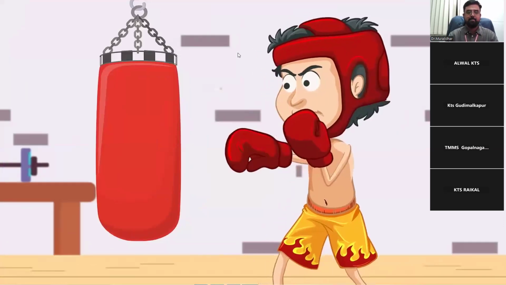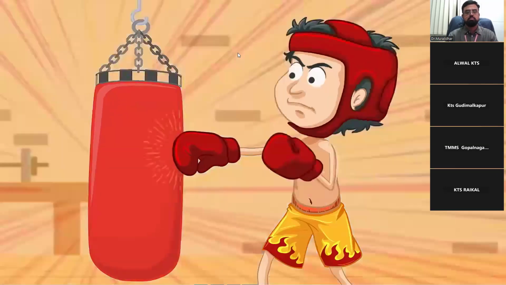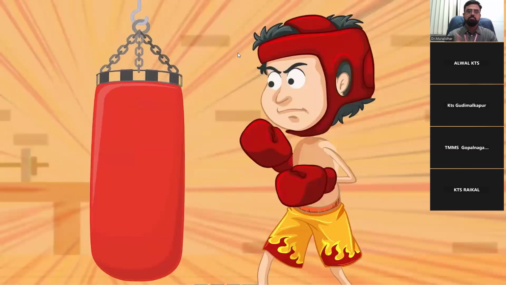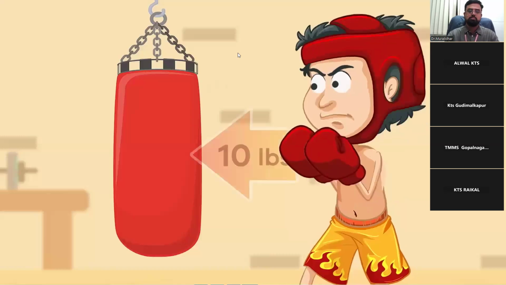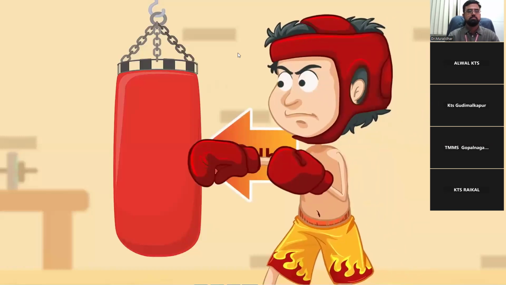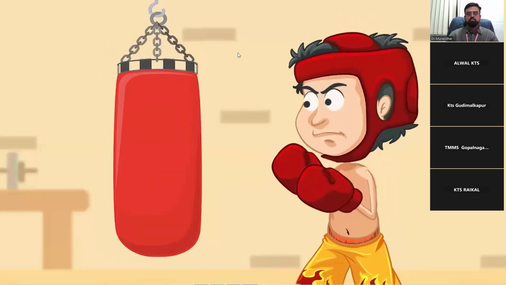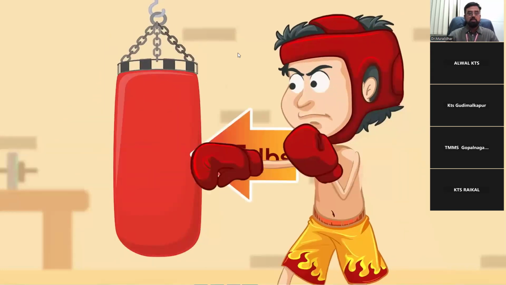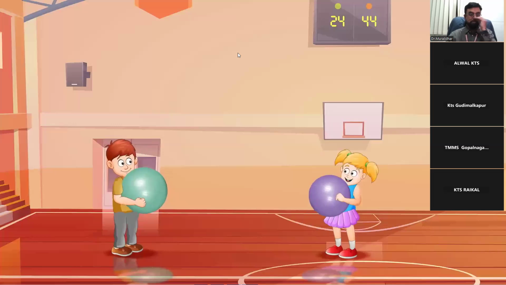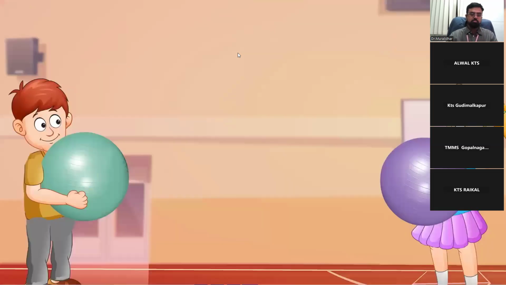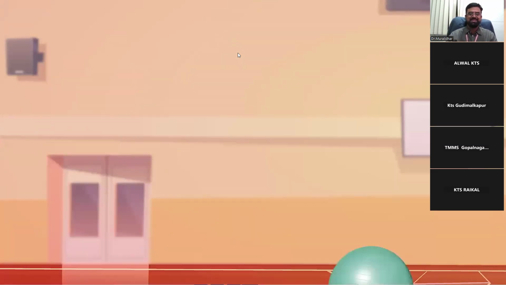That means if a boxer punches a punching bag with 50 pounds of force, that punching bag will also hit the boxer's fist with 50 pounds of force. Ouch! If the boxer only gives 10 pounds of force with his fist, he gets 10 pounds of force in return. And if he gives 5 pounds of force, he'll get 5 pounds of force back. So, if the forces of action and reaction are always equal, how do you think this is going to end? Oh, maybe don't try that one at home.